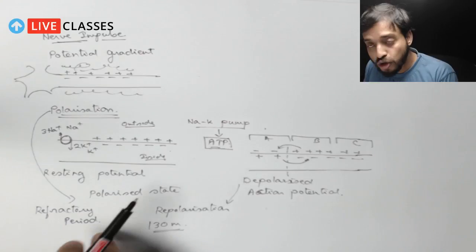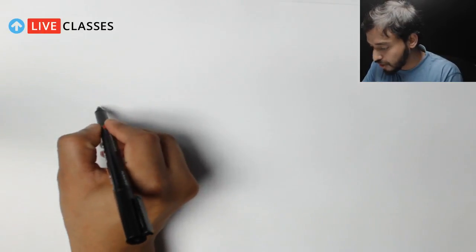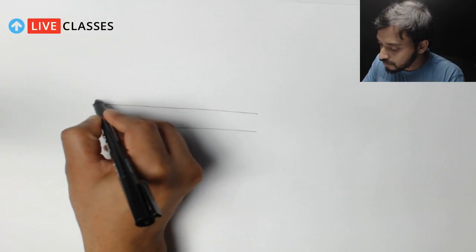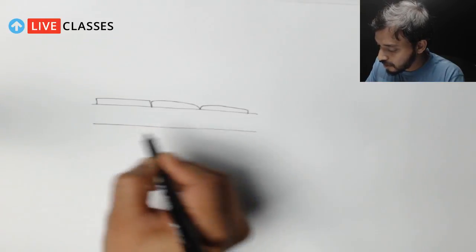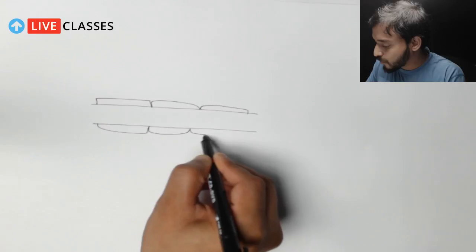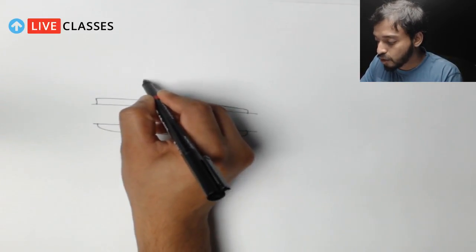So if you have understood this, you'll surely understand very easily what happens in the myelinated sheath. So in the myelinated sheath, what happens? The myelin sheath is like this. You know what happens? So in these areas between the deposits, there are actually sodium potassium pumps.